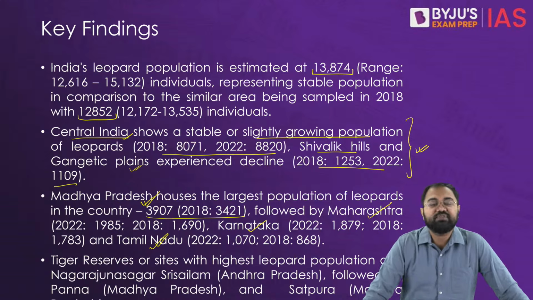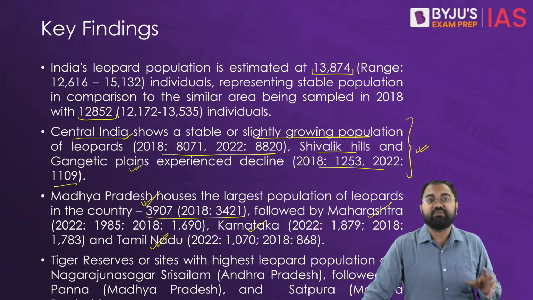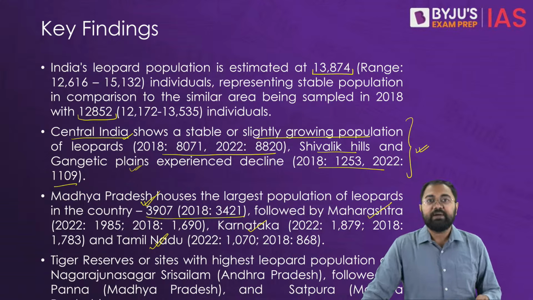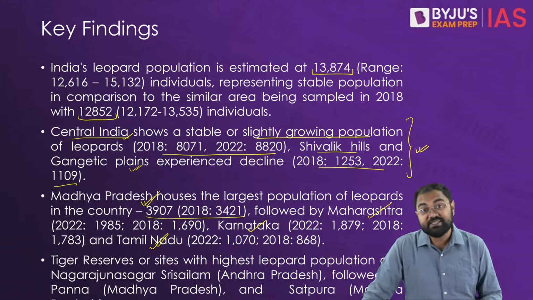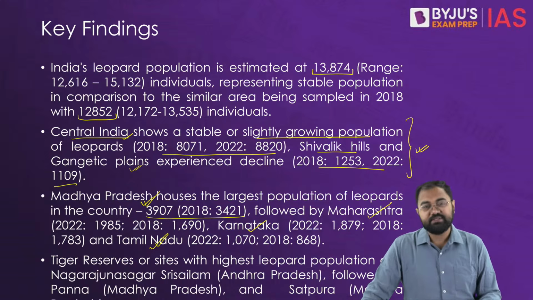But apart from that, in other areas the numbers have declined. And more importantly, they have talked about the reasons why. For example, poaching for bush meat, and even for tiger and leopard skins. Apart from that, habitat loss has been one of the major problems, because of mining, road accidents, and other major threats. These things become very crucial for us to understand.